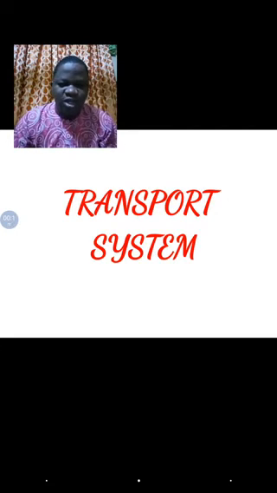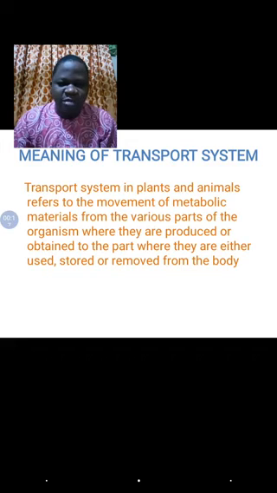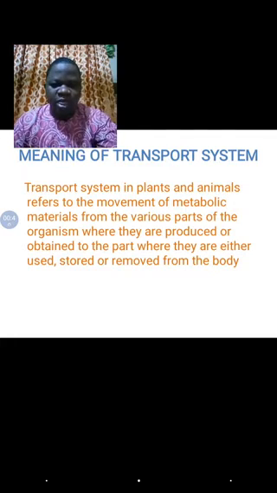So let's quickly go through the introduction to transport system this morning. What do you understand by transport system? Transport system simply means the movement of metabolic materials from one part of the body to another part of the body, from where they are produced to where they are needed, or from where they are produced to be removed from the body. So that's the meaning of transport system, taking materials from one point to the other.